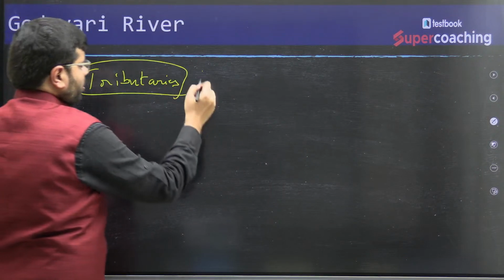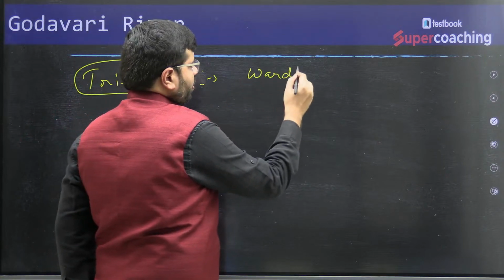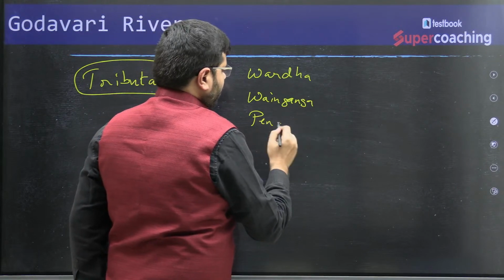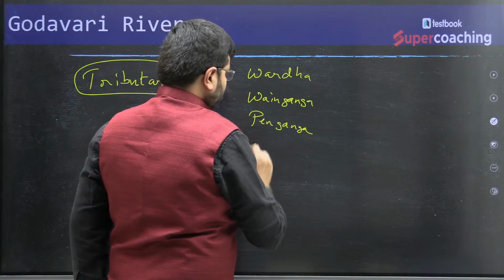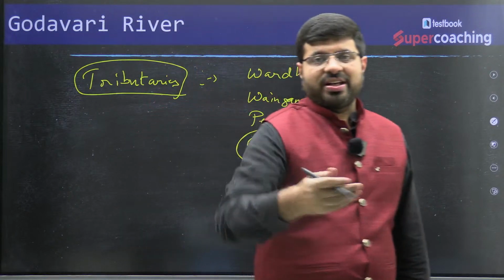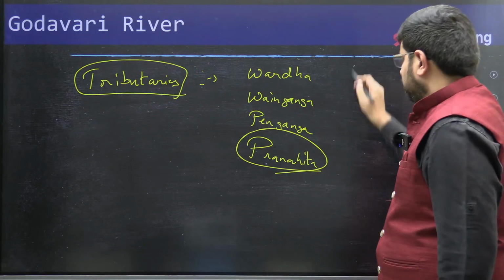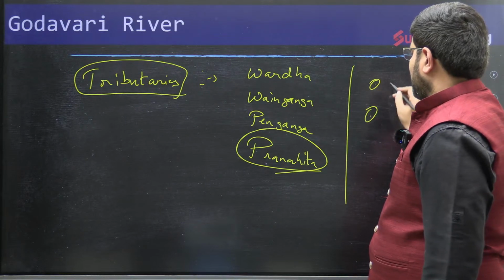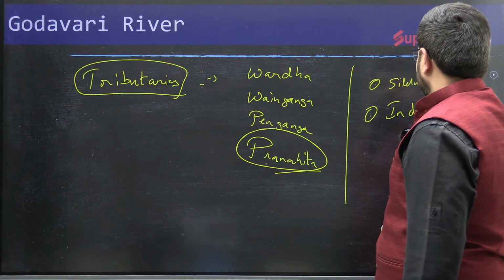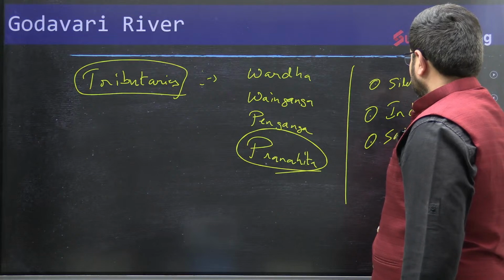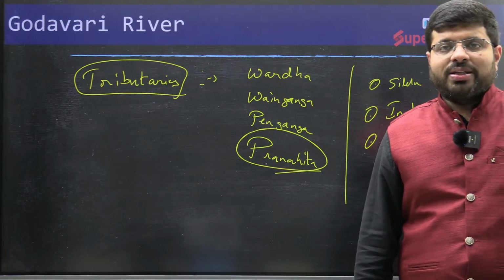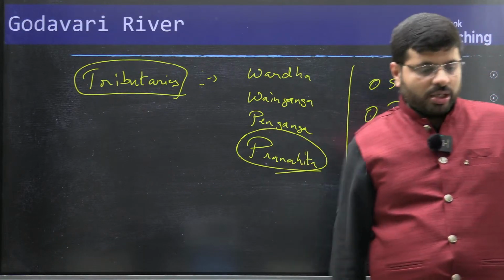So what am I talking about? Wardha, Wainganga, Penganga, right? Together we will also call it Pranahita. This is where you will find the Kaleshwaram project, very near to this Pranahita. Then you have the Saileru River, Indravati, Sabari. Now all these are tributaries of Godavari. These tributaries are very important when they ask which of the following are tributaries of this.